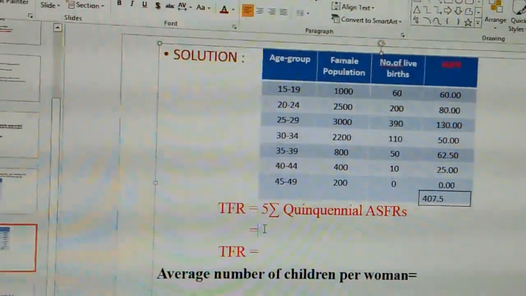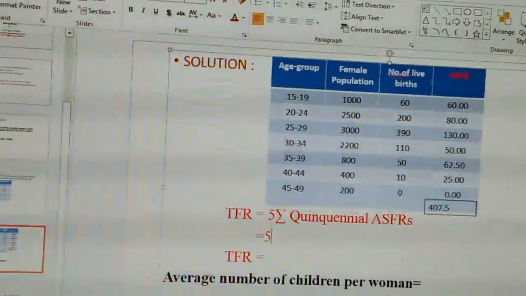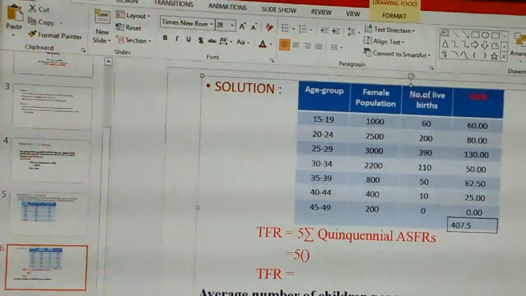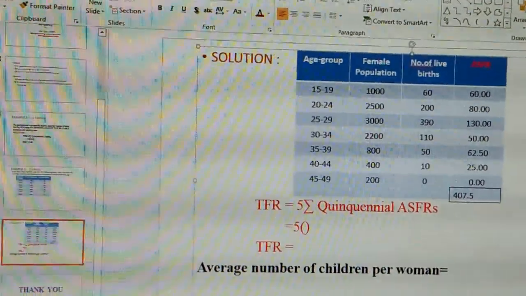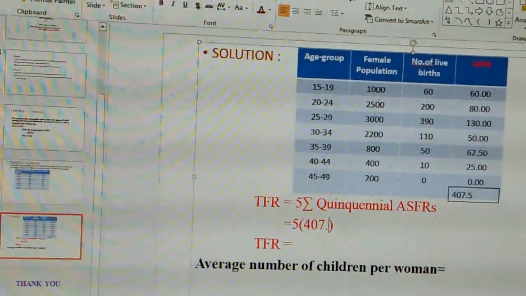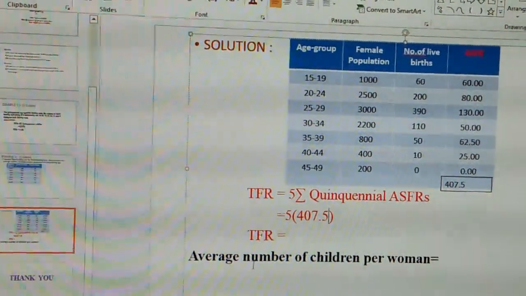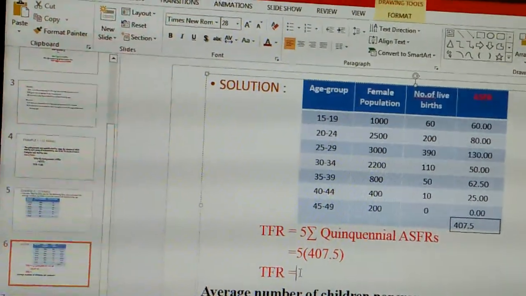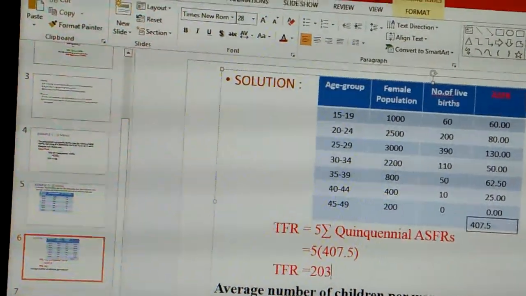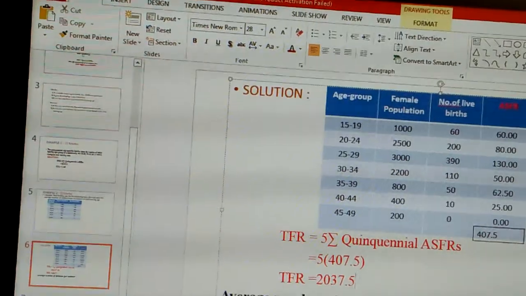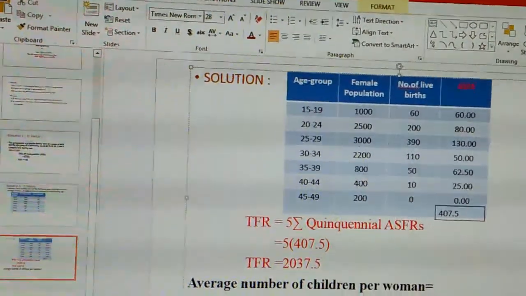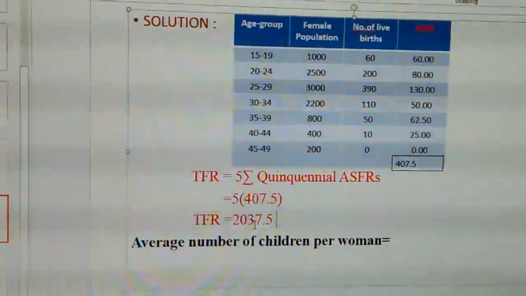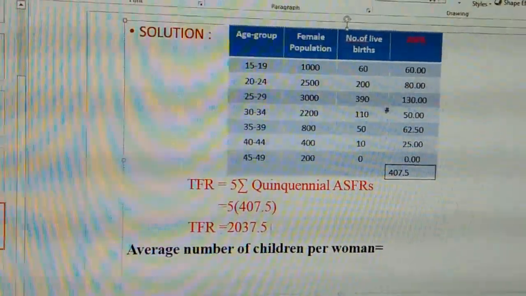Now let us substitute here 5 into, bracket means it is understood into. Now let us type here 407.5. So 5 into 407.5 gives us the value as, therefore TFR equals 2037.5. So this is the final answer for TFR. It is 2037.5 for the given question.